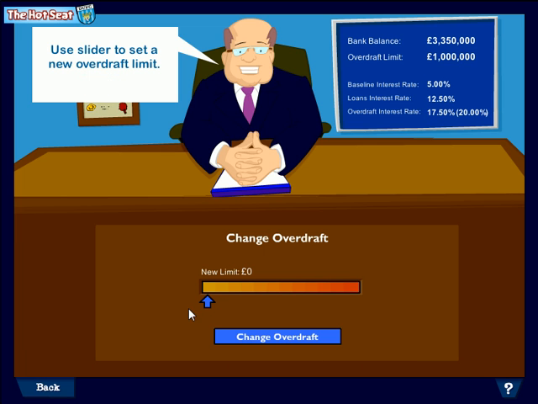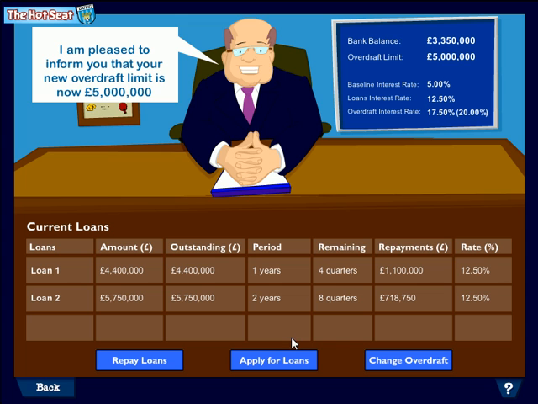And what we're really saying here is we want to be able to loan some more money on an overdraft basis from the bank as and when we need it. So let's move this limit, the total amount that we can have, let's move it up to let's say 5 million or so. Click there, and yeah, that's fine. So the bank manager said that's fine. So we've now got an overdraft of 5, 3.3 in the bank. So actually we could spend almost £8 million on improving the operations, improving the stadium.